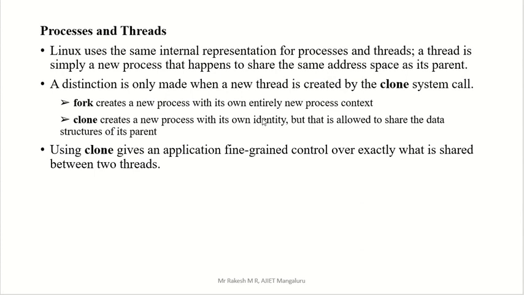Own identity is there, but the data structure is shared with the parent itself. That is the clone system call. For the fork system call, it is an entirely new process context. Fork and clone both are new process creation.